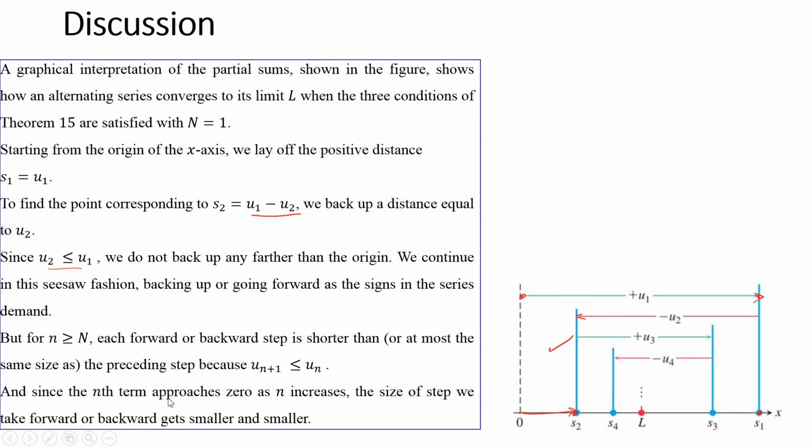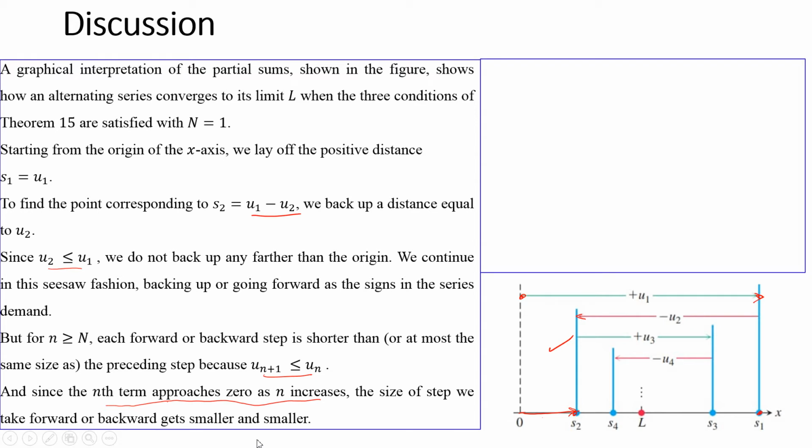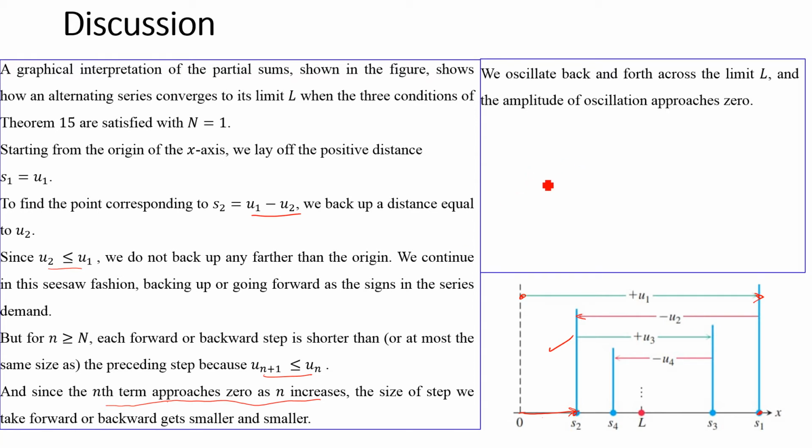And since the nth term approaches 0, so these are the conditions from Theorem 15: u(n+1) is less than or equal to un, and un approaches 0 as n increases, the size of the step we take forward and backward gets smaller and smaller. So we oscillate back and forth across the limit L, and the amplitude of oscillation approaches 0, right?